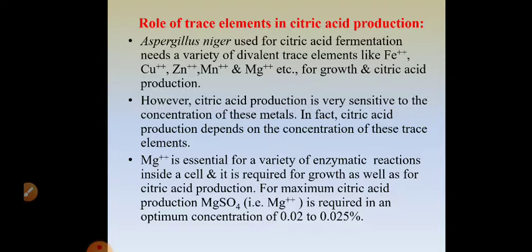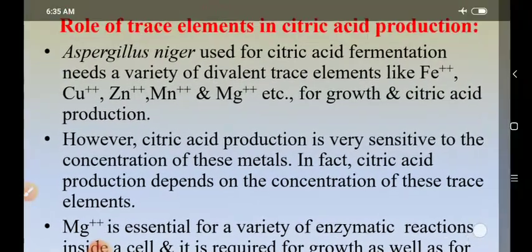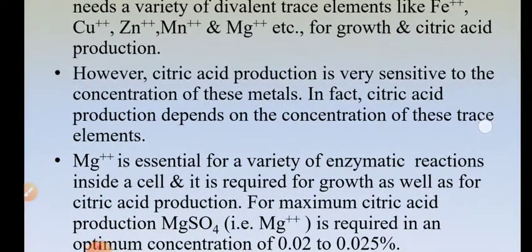Now let us discuss today the role of trace elements, because trace elements play a very crucial role as far as citric acid yield during production is concerned. The organism used was Aspergillus niger. The Aspergillus niger used for citric acid production needs a variety of trace elements like Fe2+, Cu2+, Zn2+, Mn2+, magnesium ion, etc. So magnesium, manganese, zinc, copper, iron, all these play a very important role for growth of the organism as well as for citric acid production.